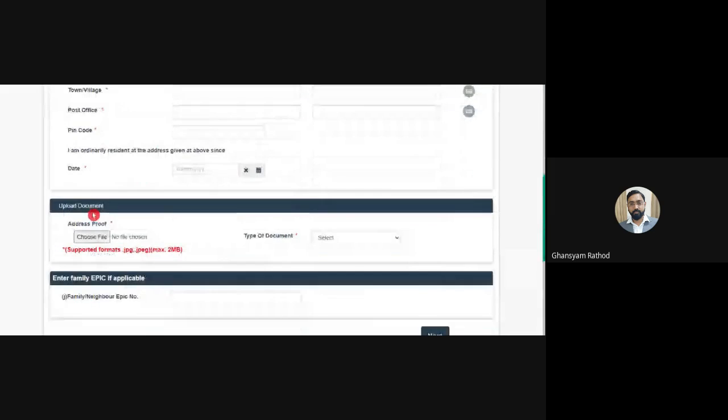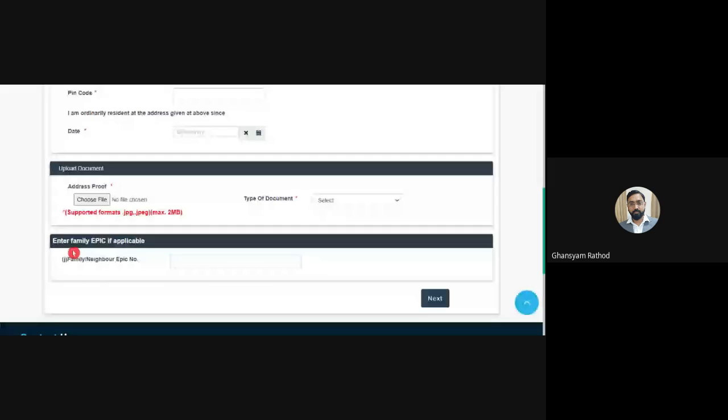Here you see upload a document, that is address proof. You have to add address proof, which can be an Indian passport, driving license, bank passbook, ration card, income tax assessment order, water bill, or electricity bill. If you are a student, most students have a driving license, and they might not have an electricity bill in their name. But if you have a driving license, that is valid. If you have an Aadhaar card, that is also valid. And you can choose that address, and even enter the family EPIC if applicable.